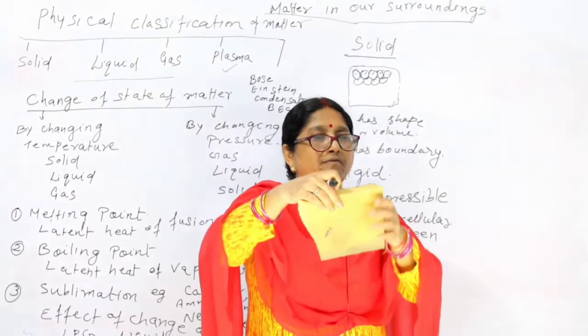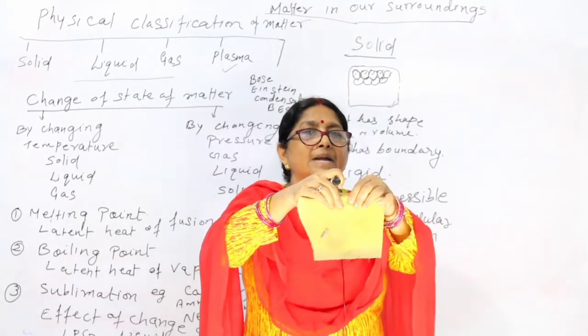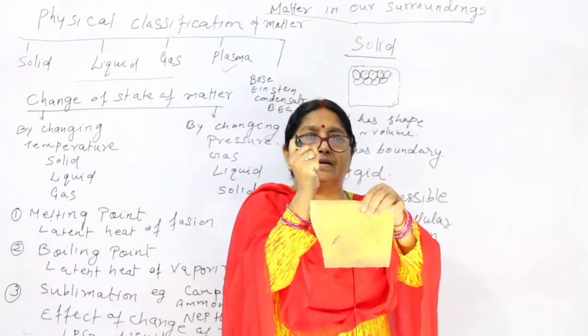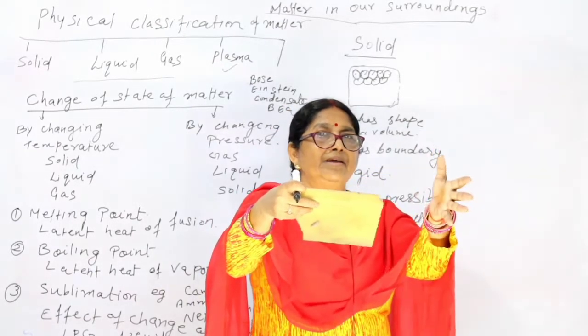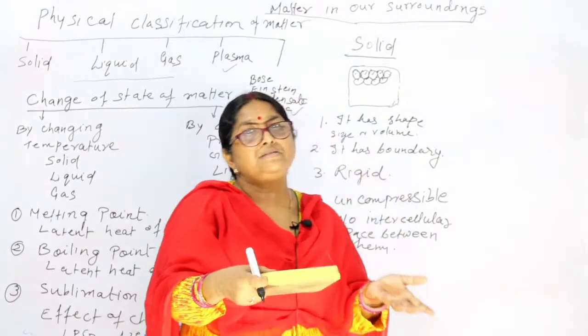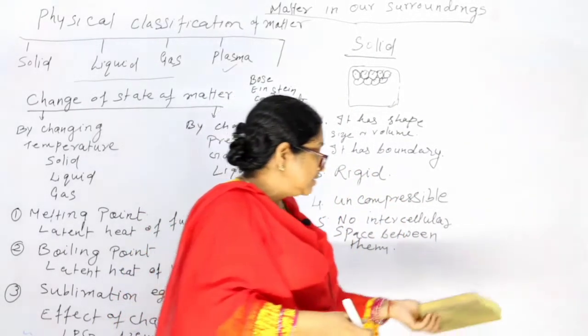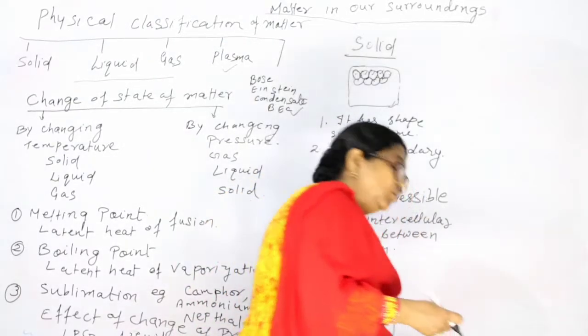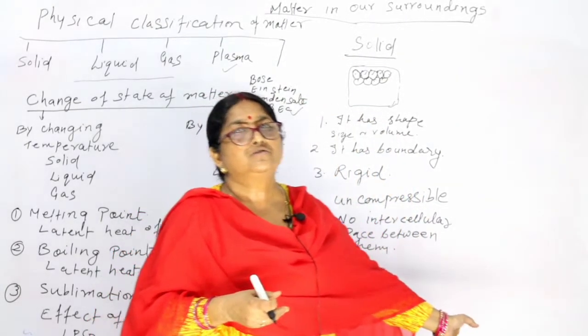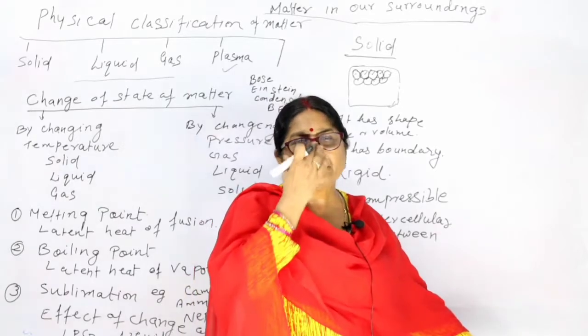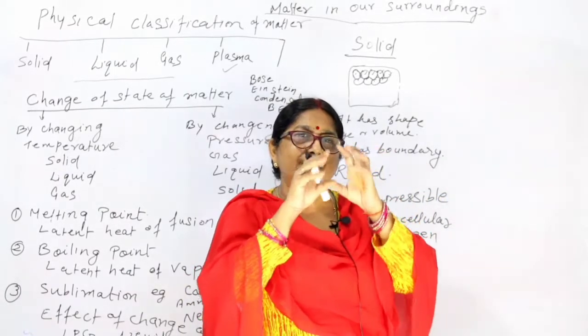Is it clear? When we are pressing it, the particles come together. And when we are leaving it, it comes back to its original position.